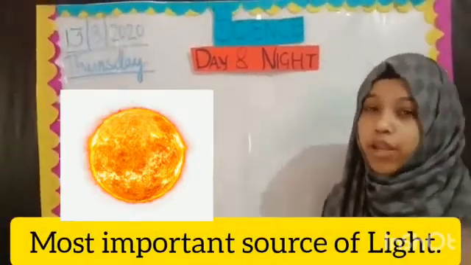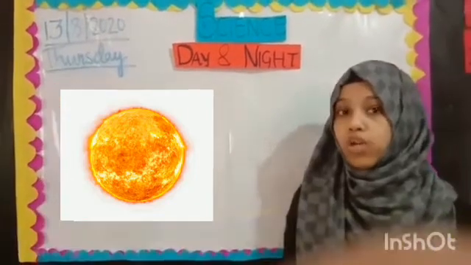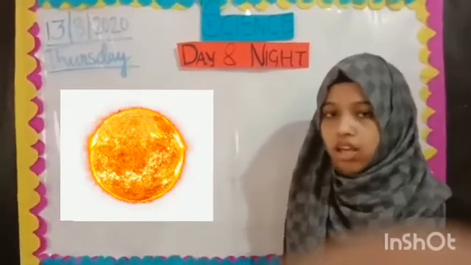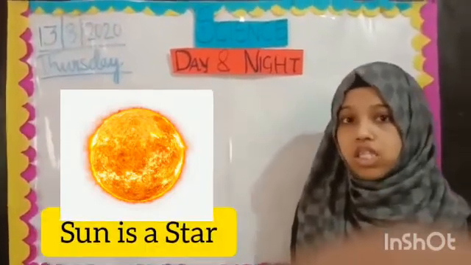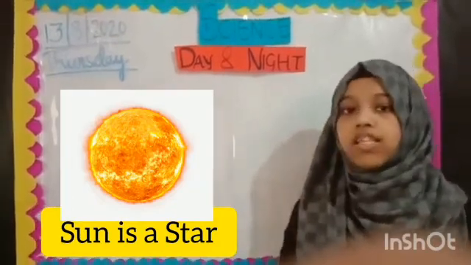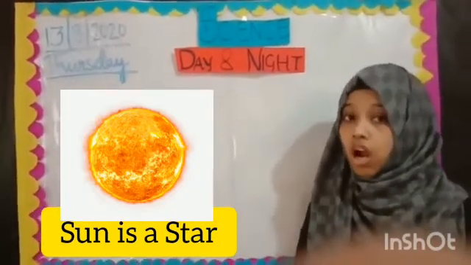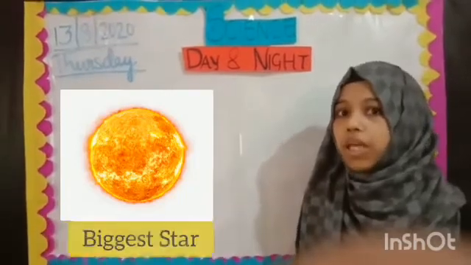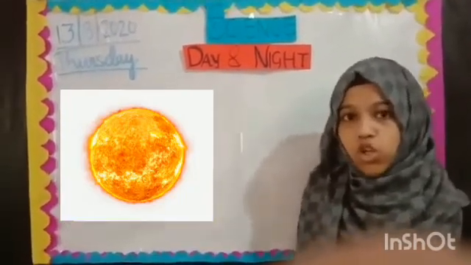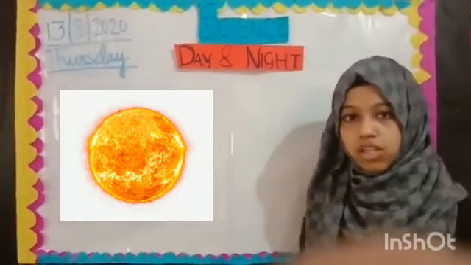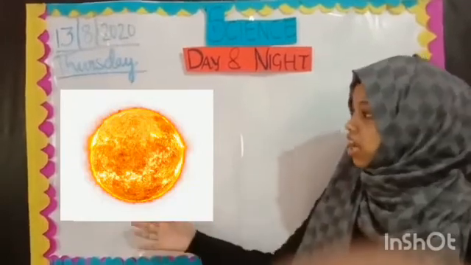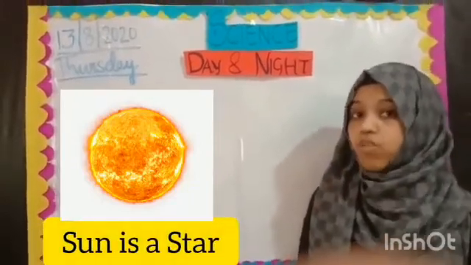Now children, let me tell you one interesting thing about the sun. Well, the sun is actually a star. The sun is actually a star and it is the biggest star in the universe. Okay? So did you all think that it is actually a star? But it is right that the sun is actually a star.